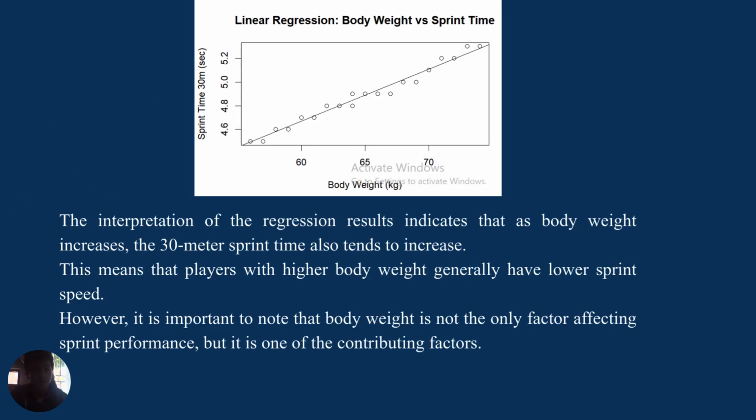And the interpretation of the regression results indicates that as body weight increases, the 30-meter sprint time also tends to increase. This means that players with higher body weight generally have lower sprint speed. However, it is important to note that body weight is not the only factor affecting sprint performance, but it is one of the contributing factors.